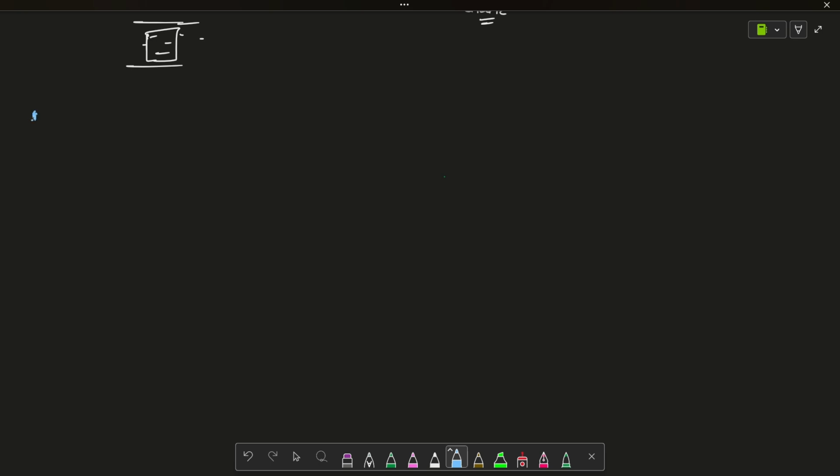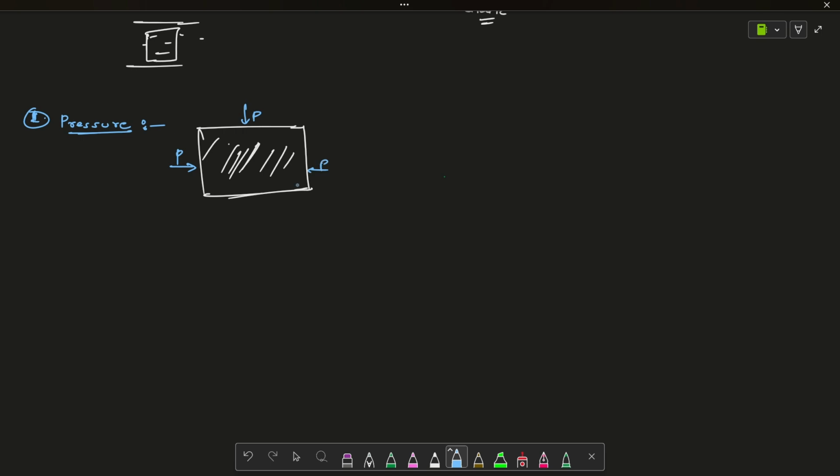The first thermodynamic property that we discuss is pressure. So first I will discuss pressure. What is pressure? For example, this is a fluid continuum, a packet of fluid. What does pressure mean? A compression stress will occur from all over the sides, and that is known as the pressure. Just the simple definition.